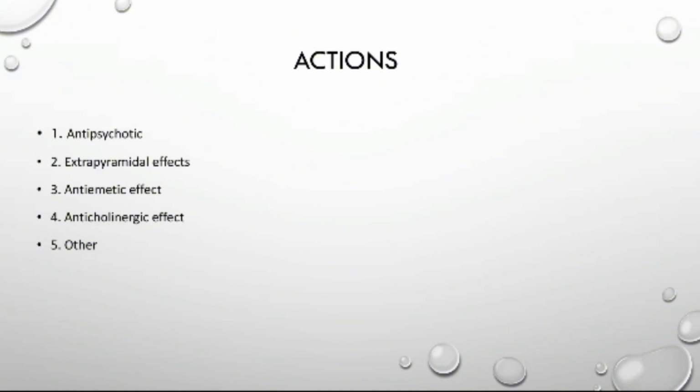Particularly drugs like olanzapine produce anticholinergic effects such as blurred vision and dry mouth. Other actions can be hypotension, lightheadedness, altered temperature regulation, and so on.